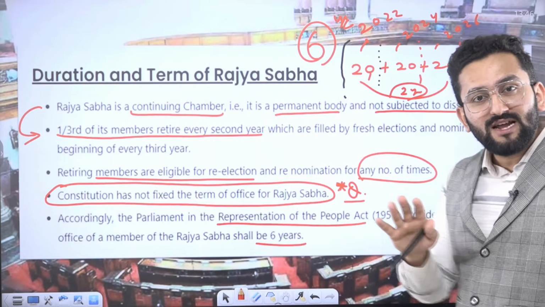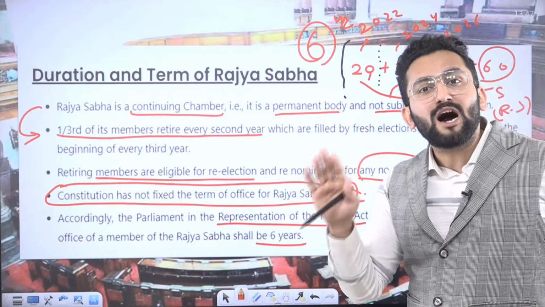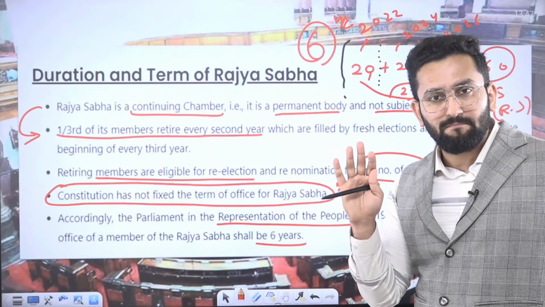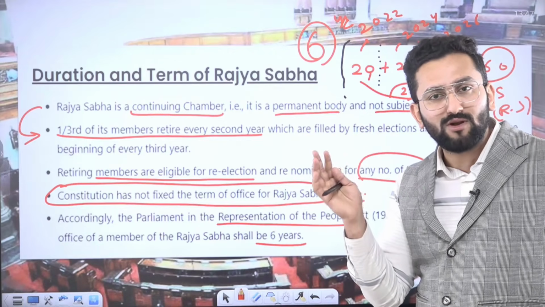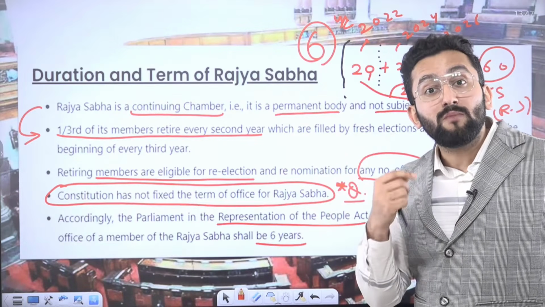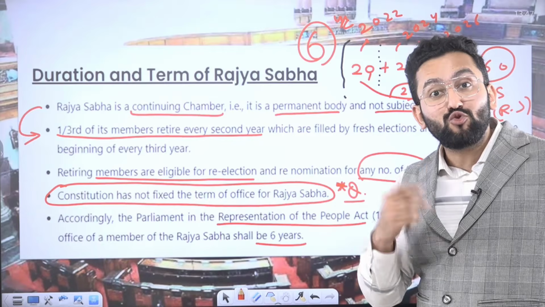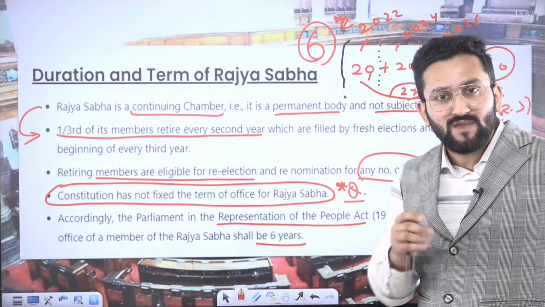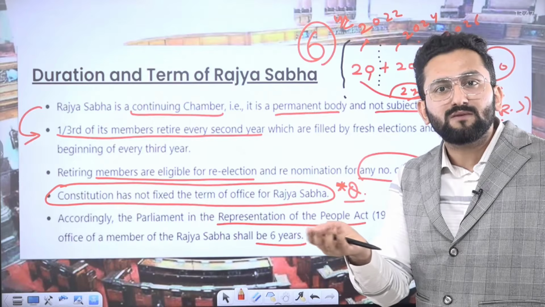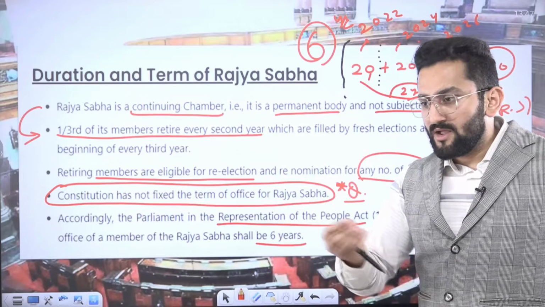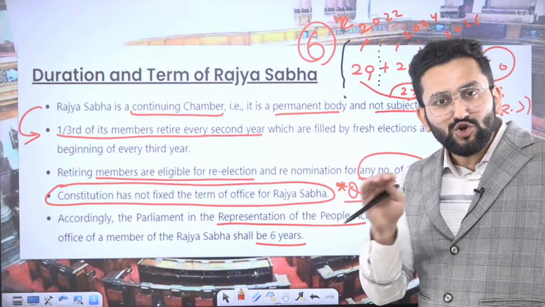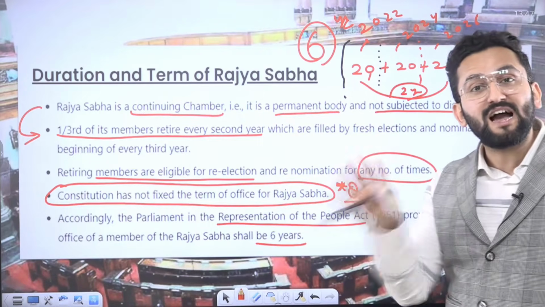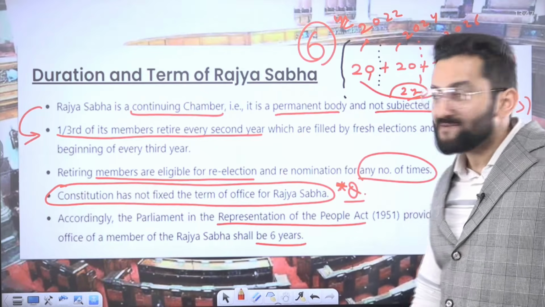So that there remains a permanent house. There should be no point in the history and the future of the Indian political system when there is no house. There's no possibility that no house is there. There may be a possibility that we need to discuss some important issues, so there should be one house. So Rajya Sabha will be working. Rajya Sabha will be available. Okay?